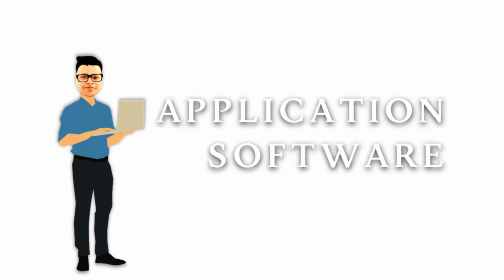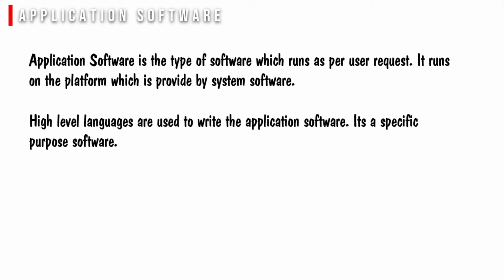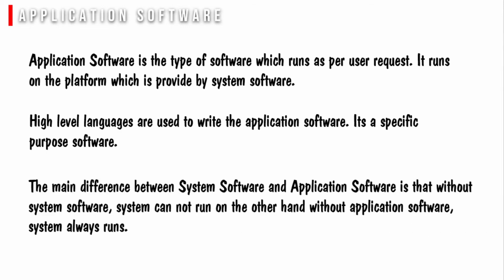Application software. Application software is the type of software which runs as per user request. It runs on the platform which is provided by the system software. High-level languages are used to write the application software. It's a specific purpose software. The main difference between the system software and application software is that without system software, the system cannot run. On the other hand, without application software, the system always runs.